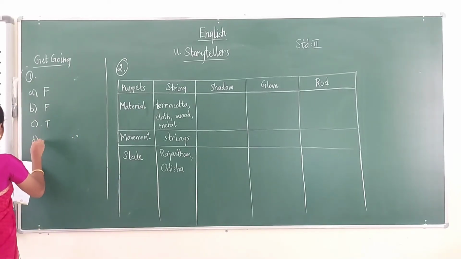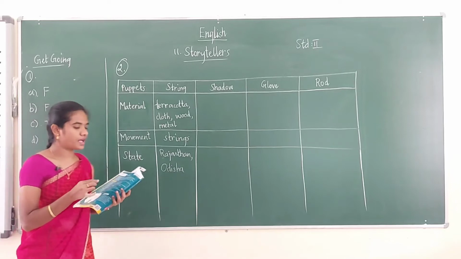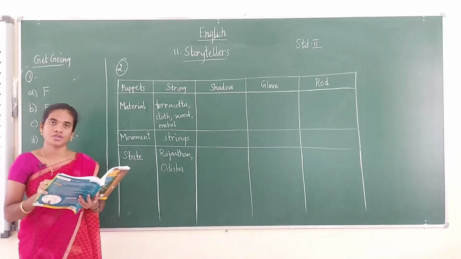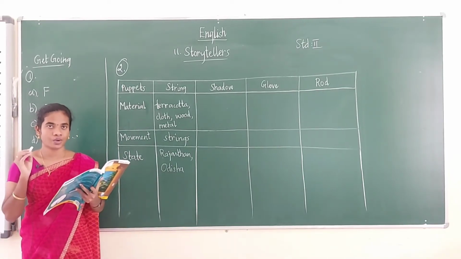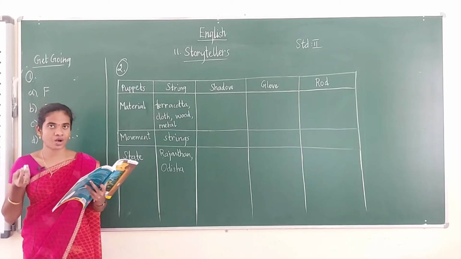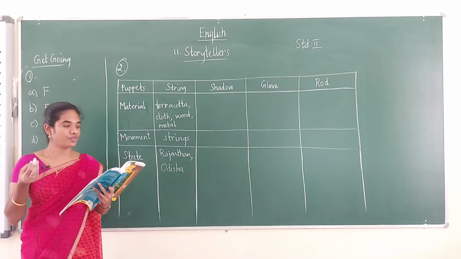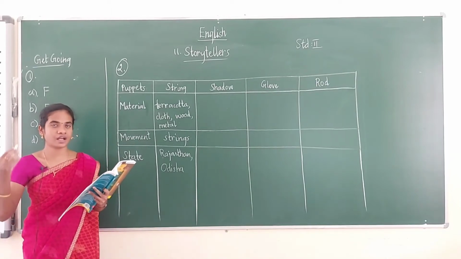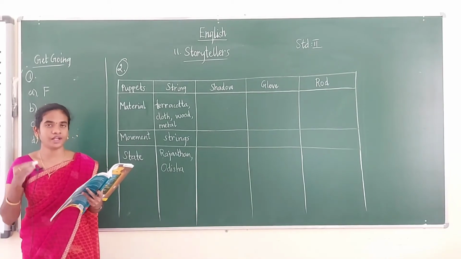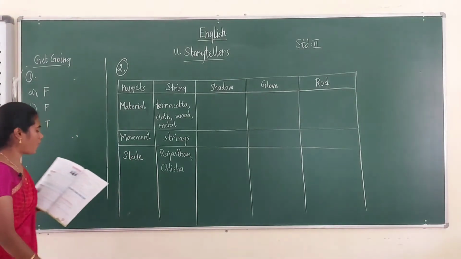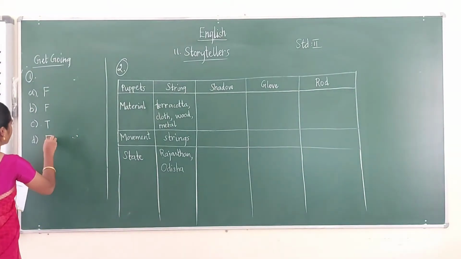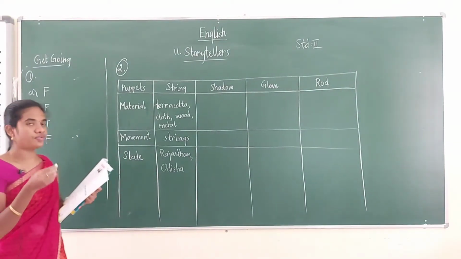Then D. Shadow puppets are figures made of wood. So this is false. What are shadow puppets made of? The shadow puppets are made of leather only, but here they are given as wood. So this is false. Usually the shadow puppets are made of leather.